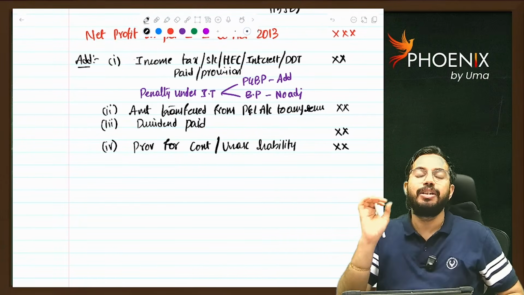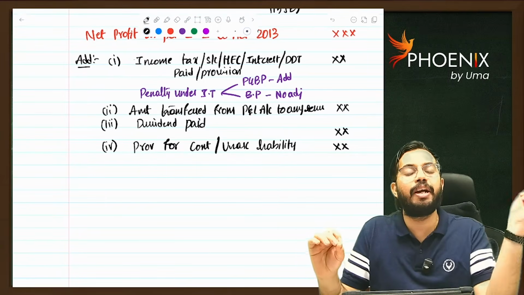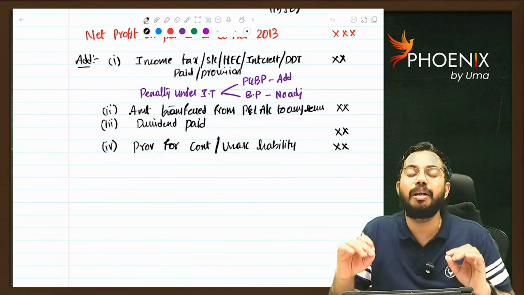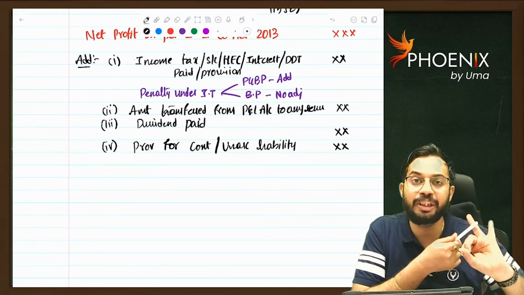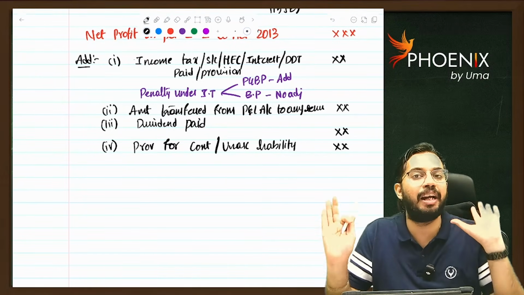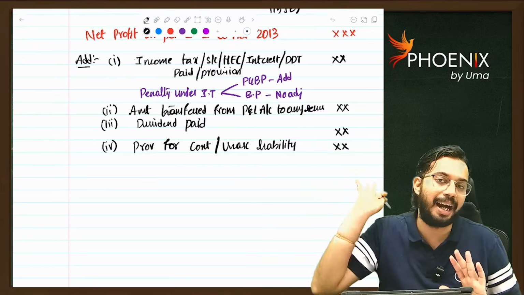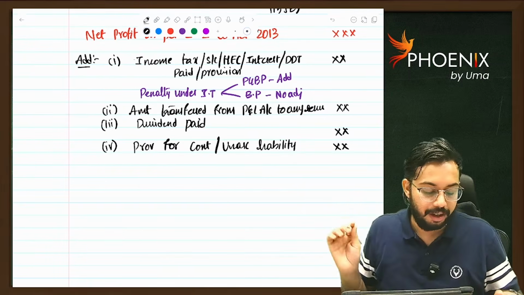Are you able to understand? So very simple, all provisions are required to be added back as per PGBP, but any provision created based on scientific basis or on actuarial valuation will not be added while calculating book profits. Remaining provisions will be added back. Are you able to understand?